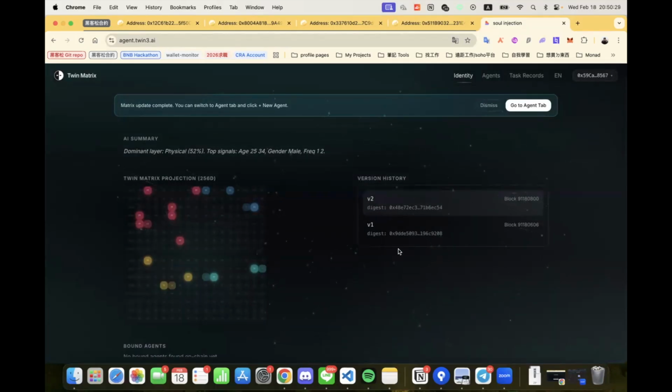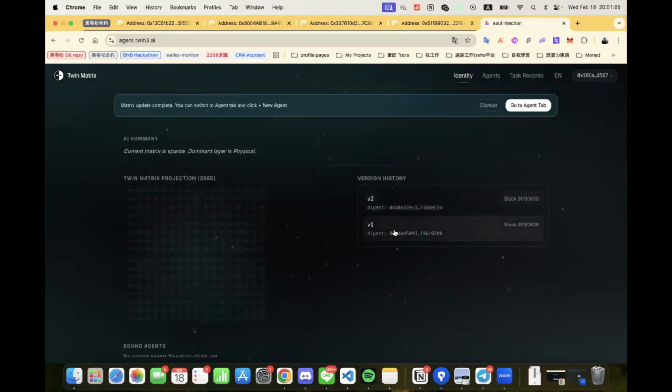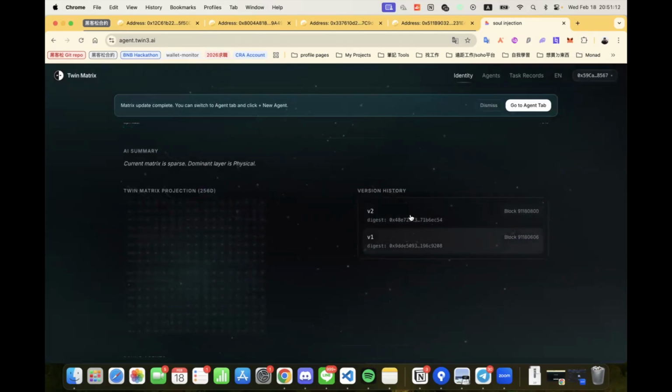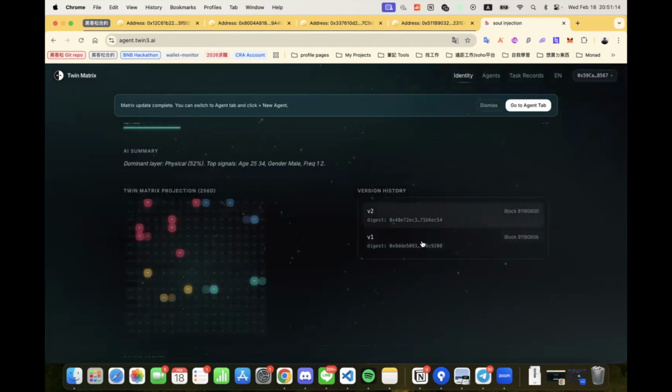What's important here is how versioning works. When we mint the SBT, that initial recording becomes version 1. Then when we perform the first on-chain matrix update, that creates version 2. So versioning begins the moment identity is sealed. Minting defines the container. Updating defines the structured identity state.